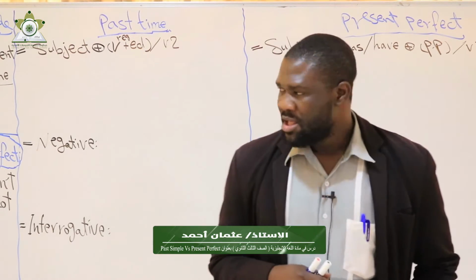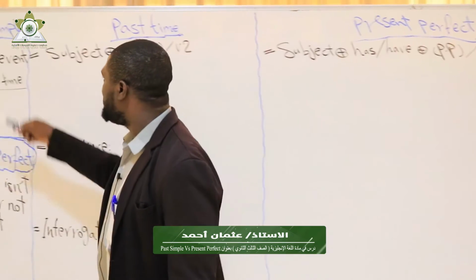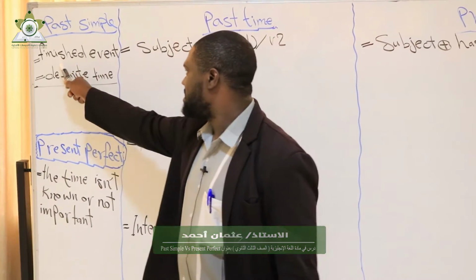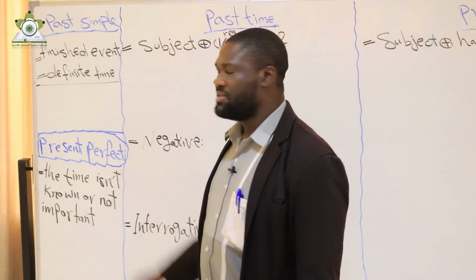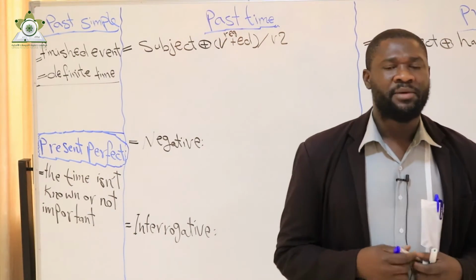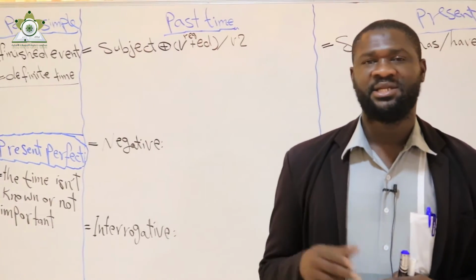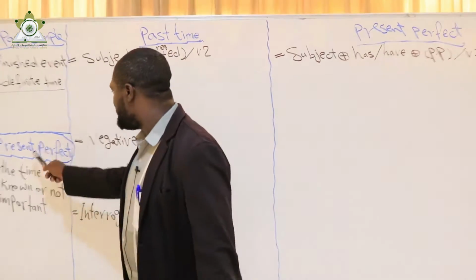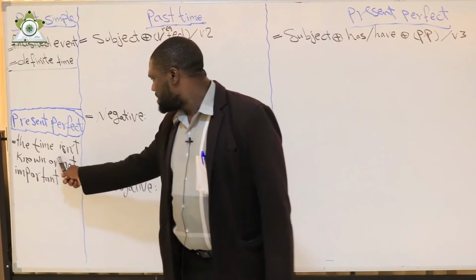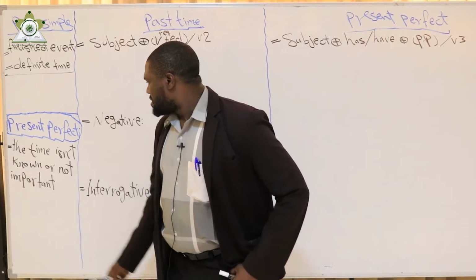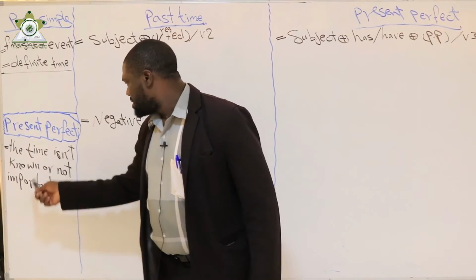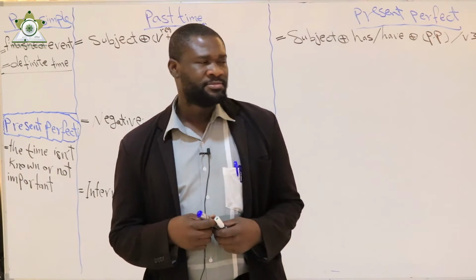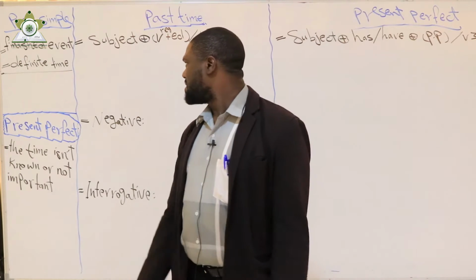So as we can see here, we have past simple and we have present perfect. Past simple: finished event, definite time. The time is important when using the past simple. For example, I say yesterday, last, ago, or any date in the past. Concerning the present perfect, the time isn't important or the time is not known. So in this case, I can use present perfect.